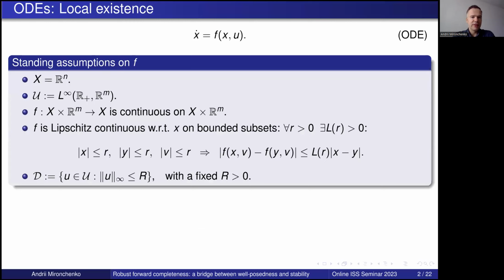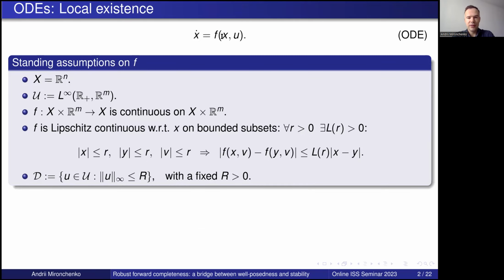Here, we will discuss the global existence for solutions of certain distributed parameter systems. At the same time, first, let me summarize what we know about ordinary differential equations. Therefore, for the first several slides, we will consider the classical nonlinear ODE systems.